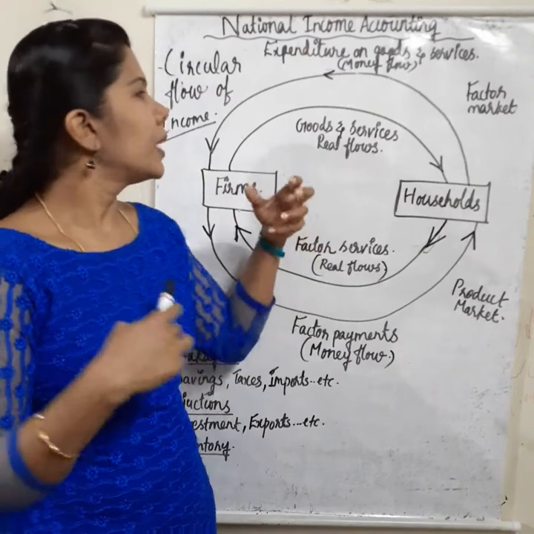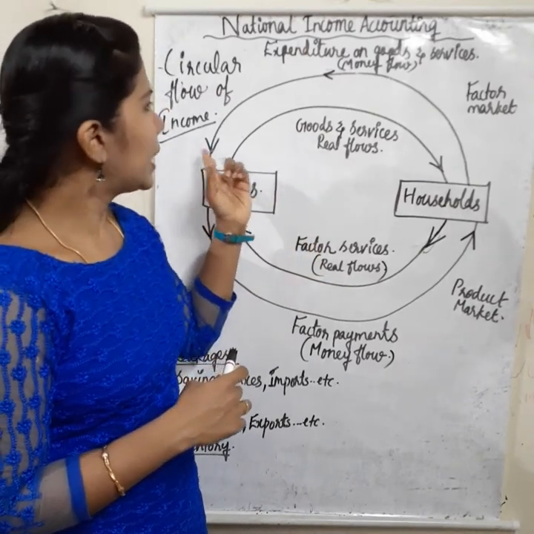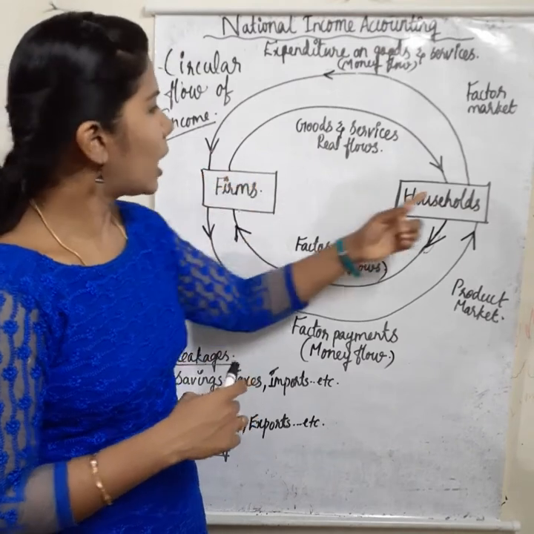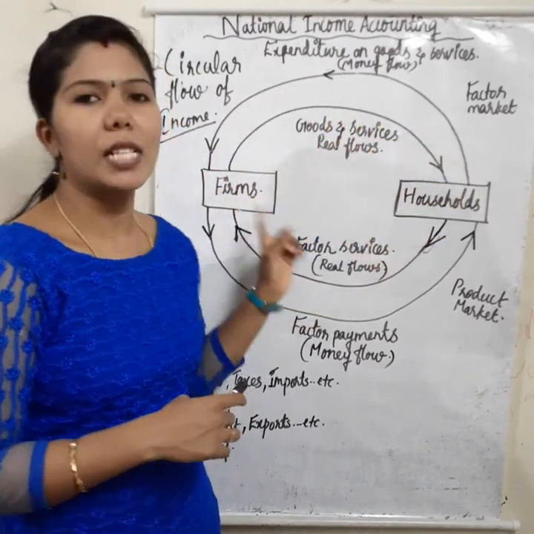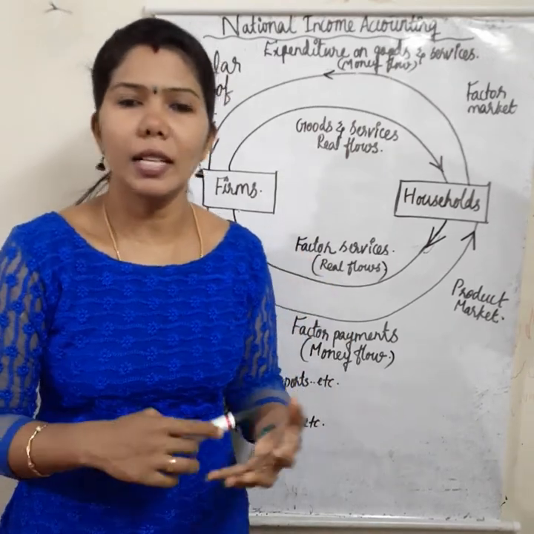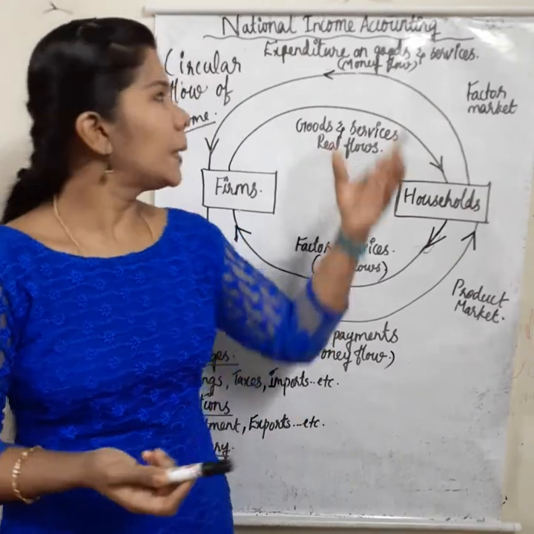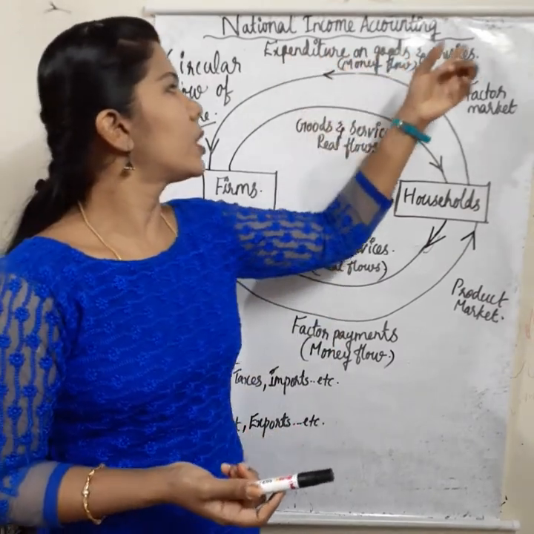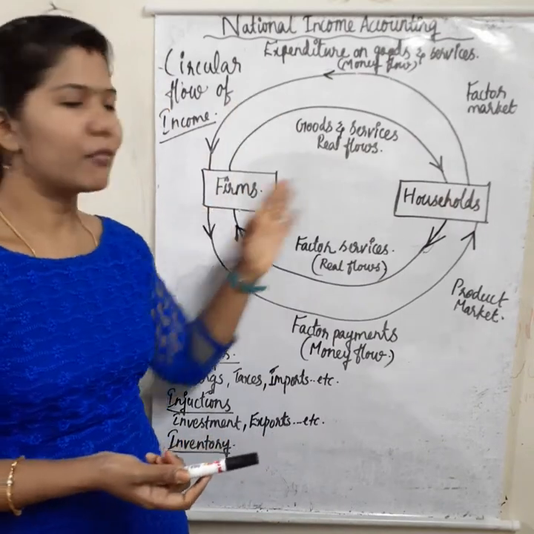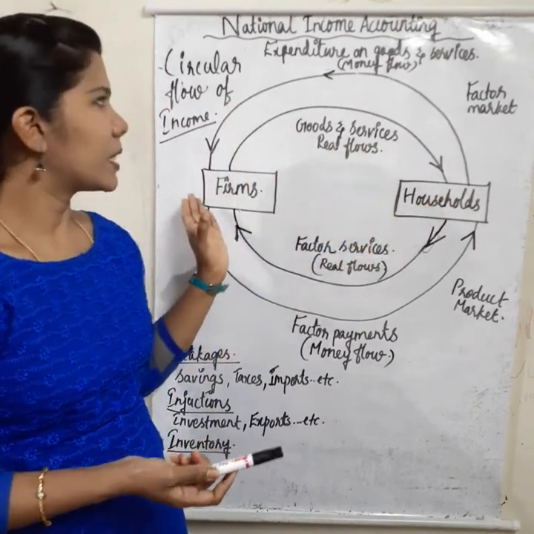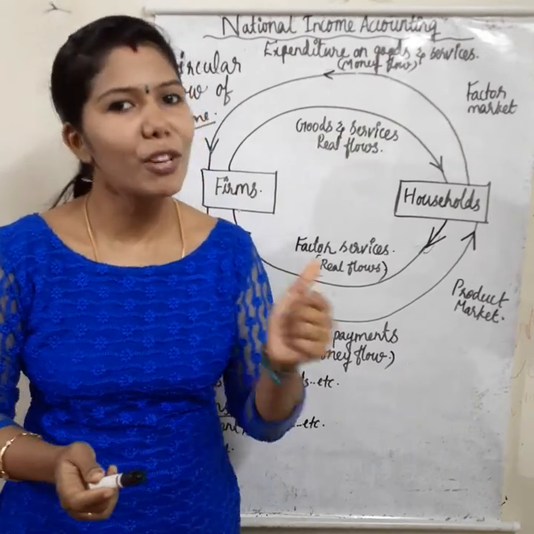Then the household sector provides expenditure on goods and services. If they are purchasing goods and services, they have to pay. That payment, the expenditure on goods and services from the household sector to firms, is a money flow. It is in the form of money.